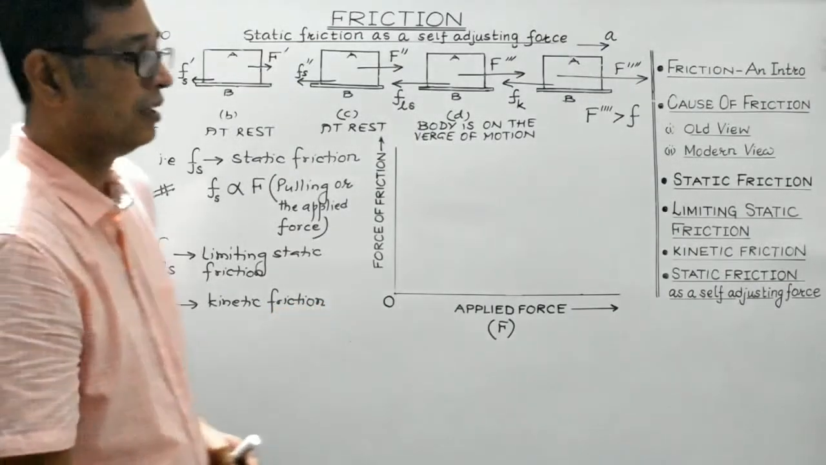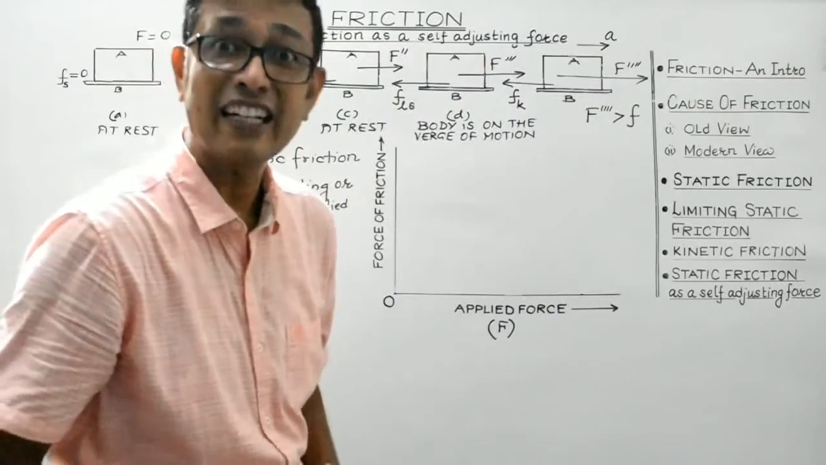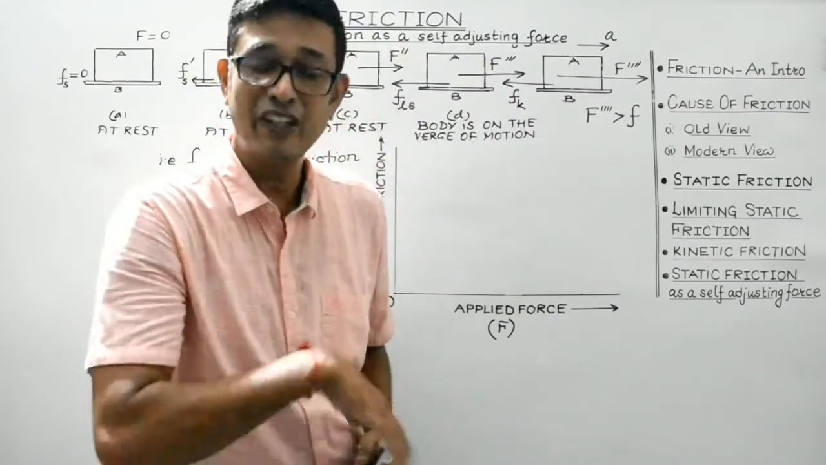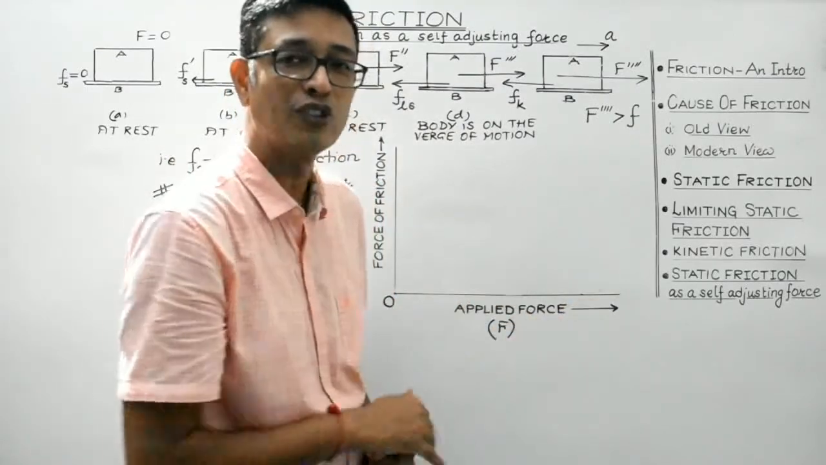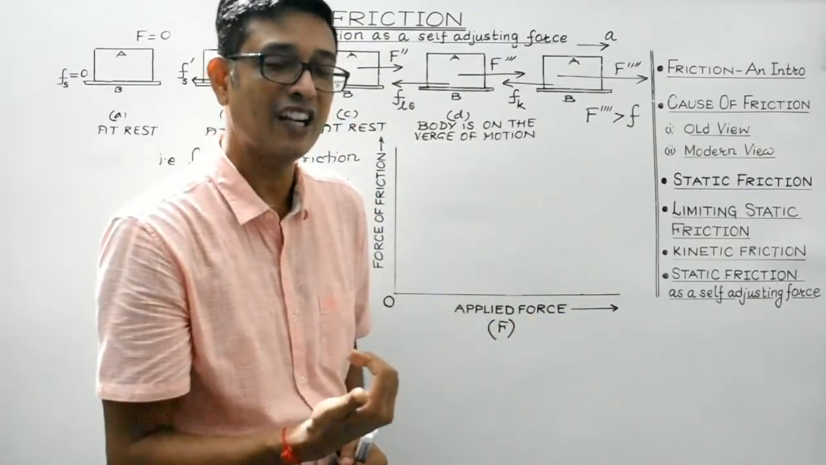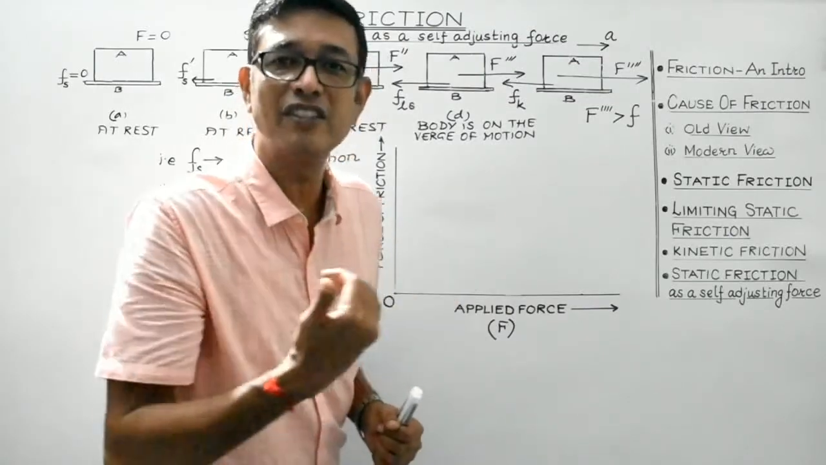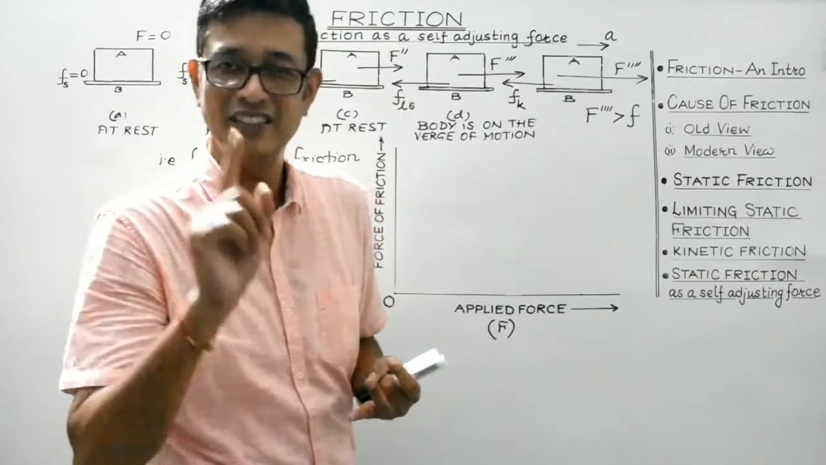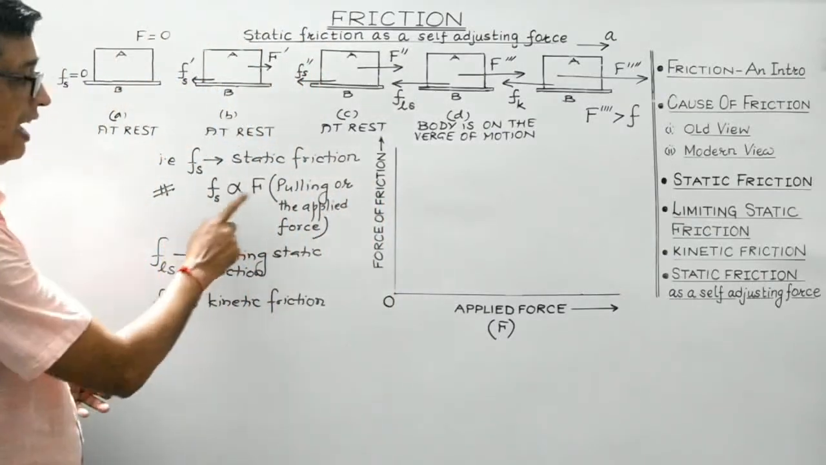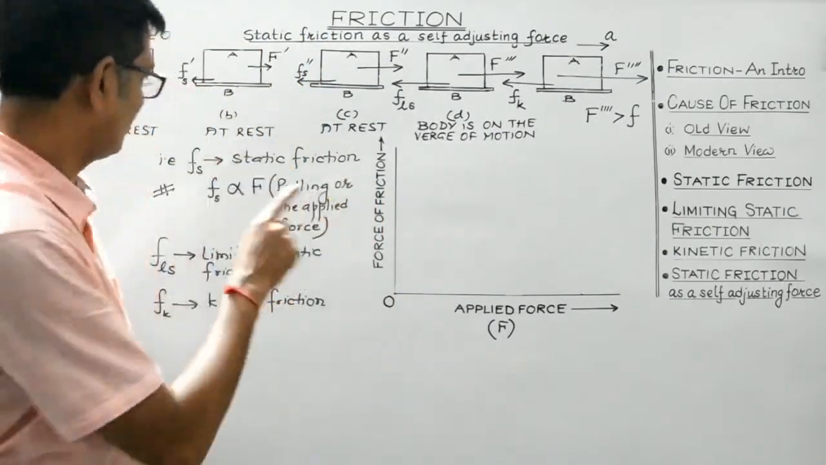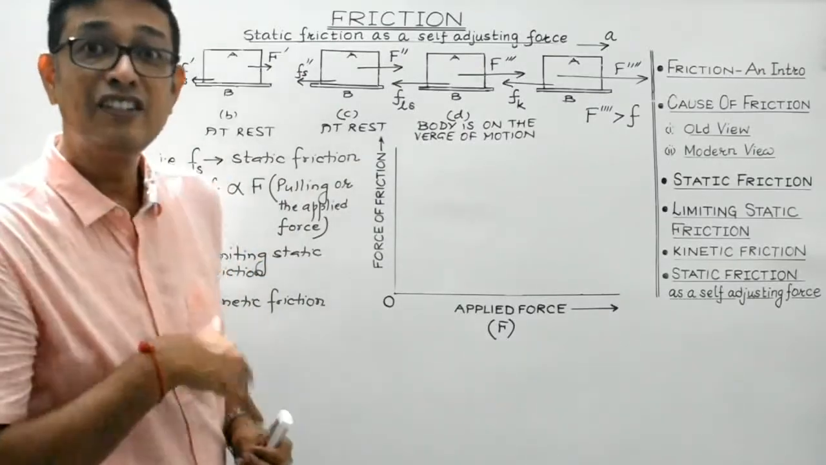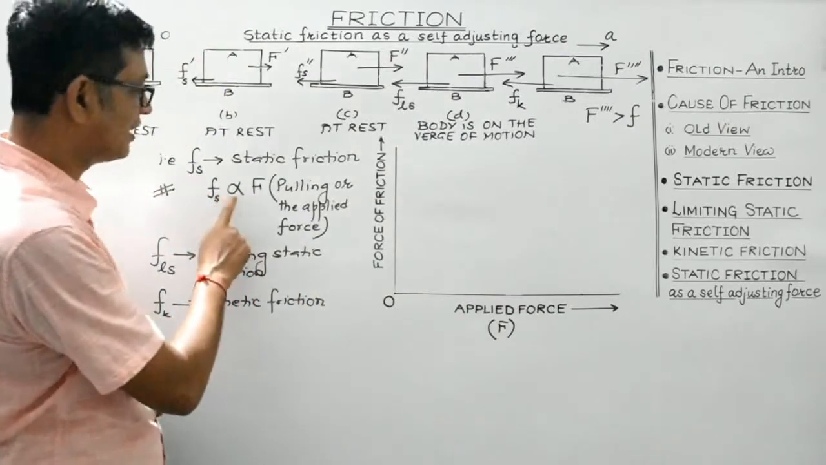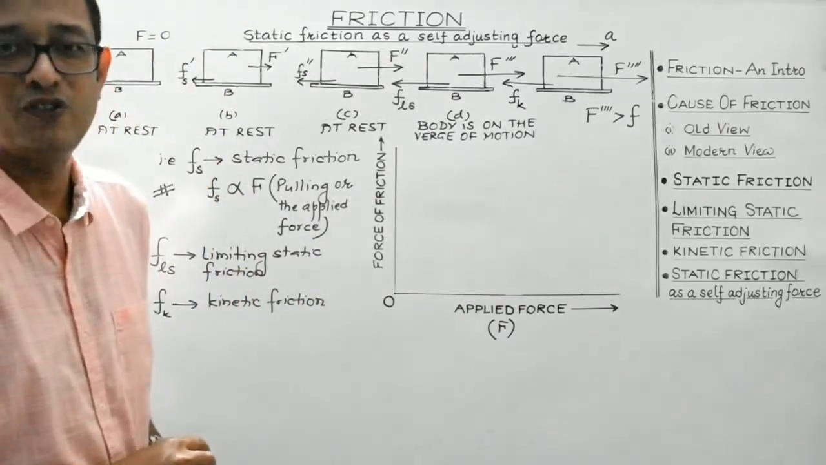Now again, let's revise these terms. Static friction: as long as the body remains at rest, even under the influence of some pulling or applied force, the force of friction that comes into play between the two surfaces in contact is known as static friction. This is the first point. Second, as long as the body remains at rest, the static friction increases with the increase in the pulling force or the applied force. So static friction is directly proportional to the applied force.